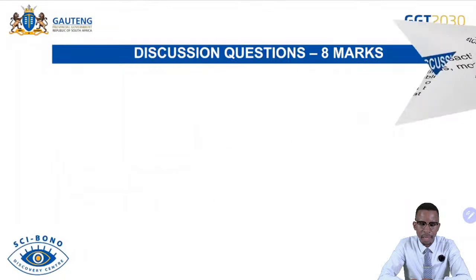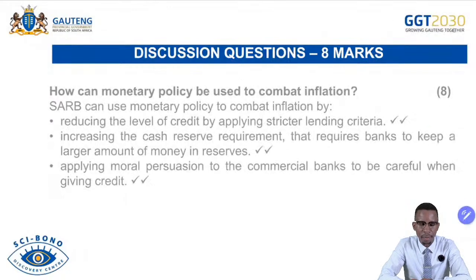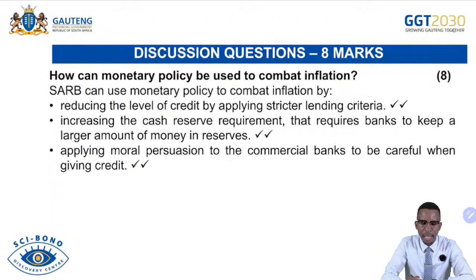And then we continue with the same question. Reducing the level of credit through moral persuasion or moral suasion. The Reserve Bank can intervene by instructing commercial banks to be very strict when creating credit, because economic conditions are not good. Remember, if credit is not highly created within the market, there will be less demand for goods and services.